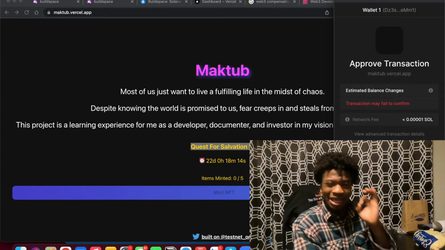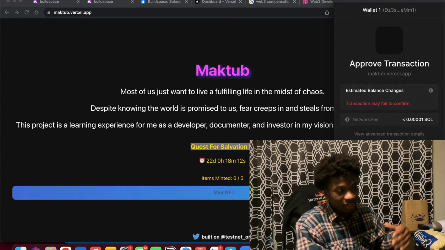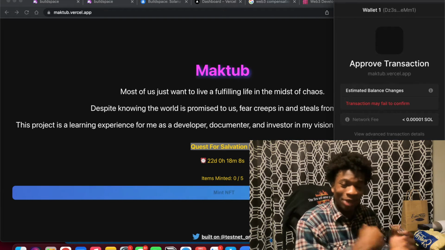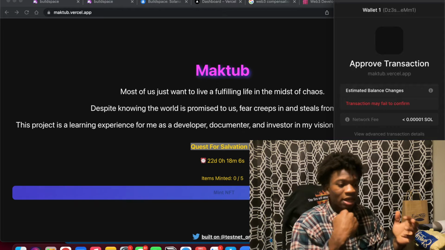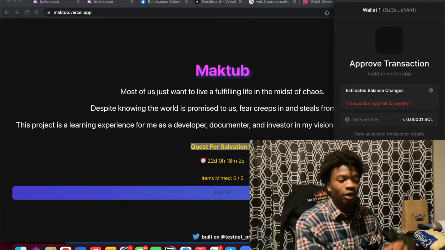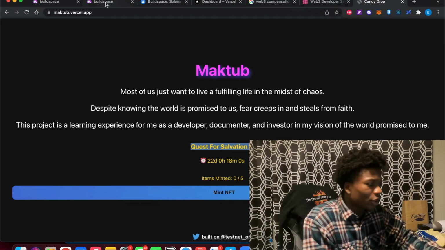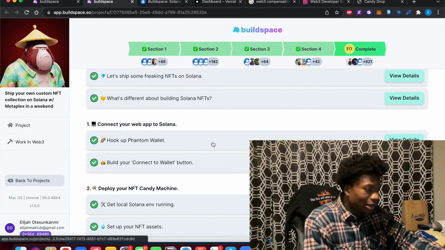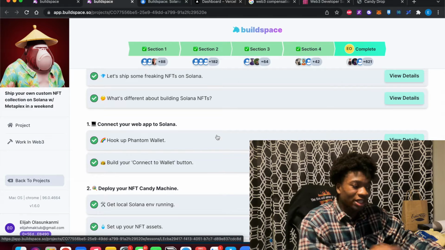So this is the main important part of this project. You are able to set up a page that connects to a wallet and allows people to basically mint your NFT project that lives on the blockchain network. So how do we go about doing this? First things first, we connected a web app to Solana, and we hooked up a wallet, our wallets.